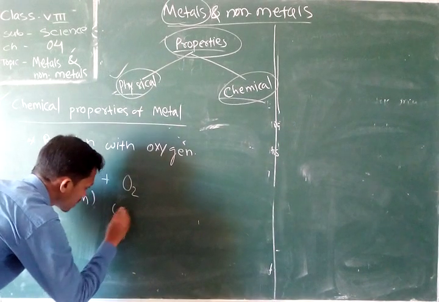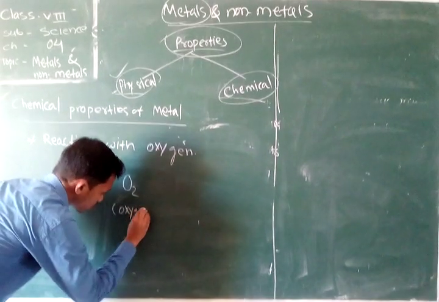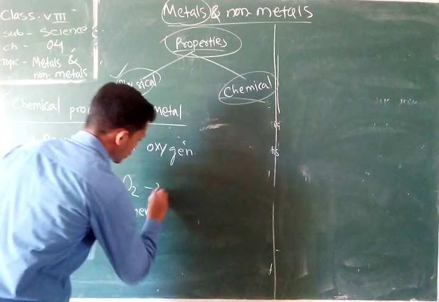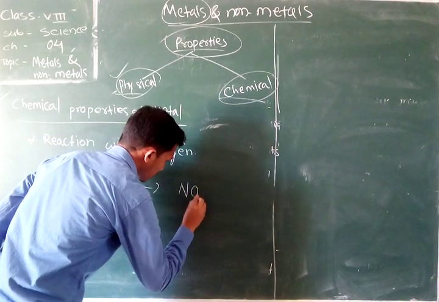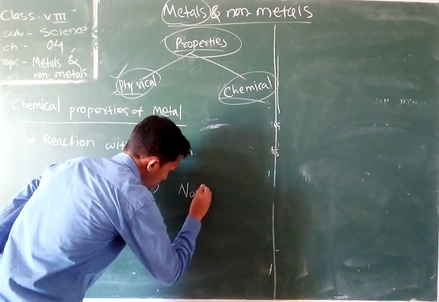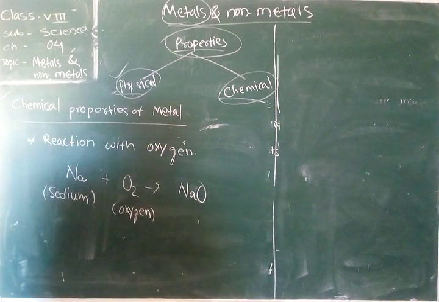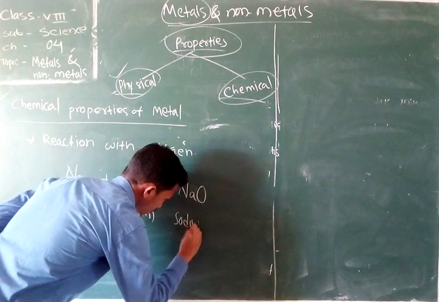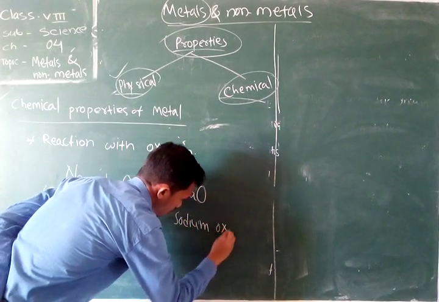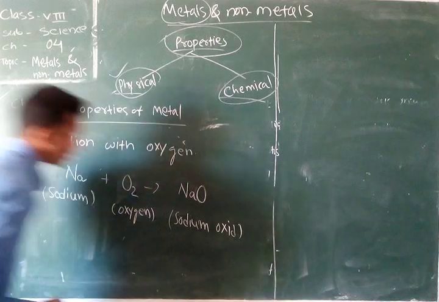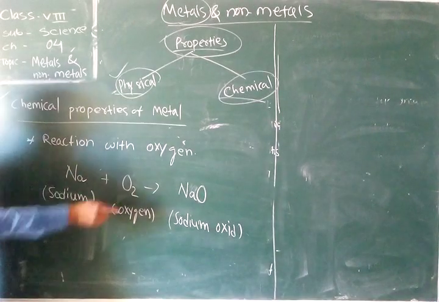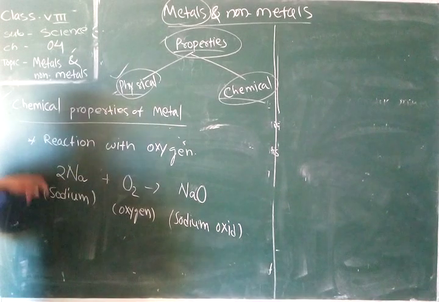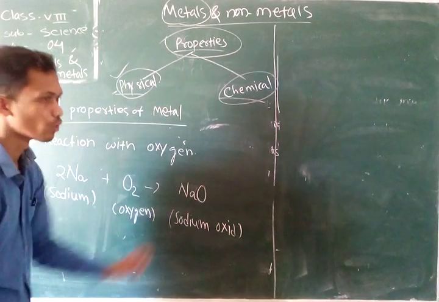Sodium reacts with oxygen and produces sodium oxide, Na2O. Here we have to balance the equation: when two atoms of sodium react with oxygen, it forms sodium oxide.